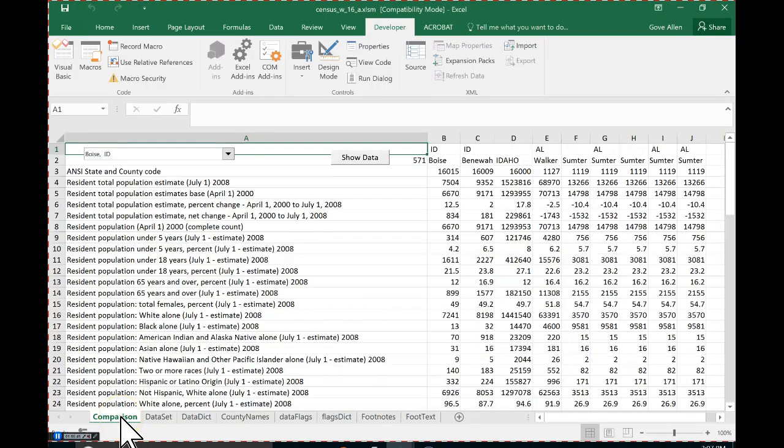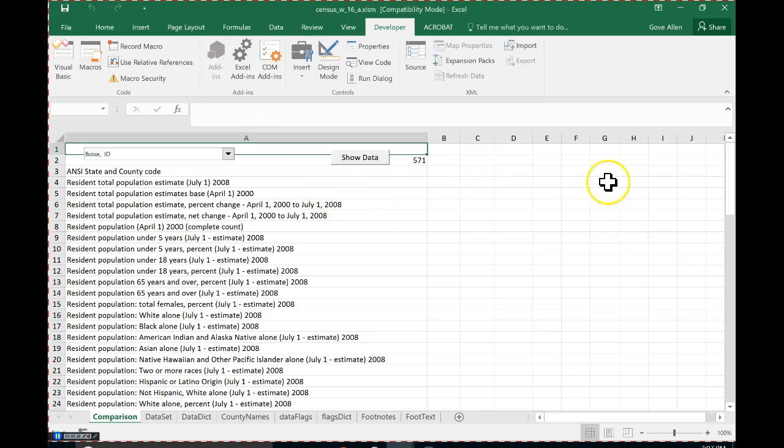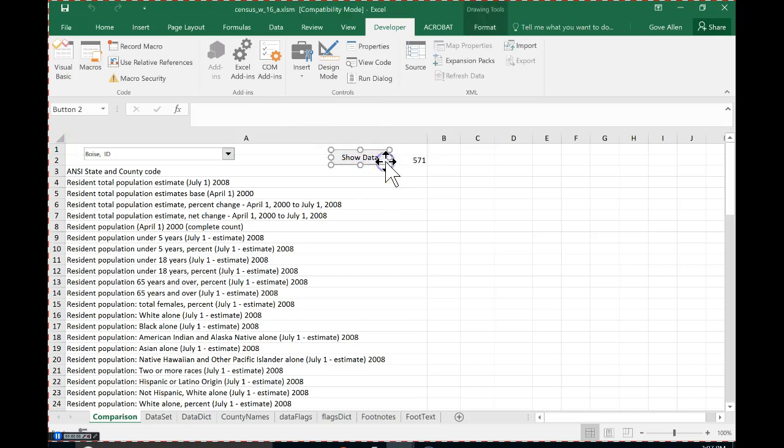Come up and take a look at the data. Run that, and sure enough, it blew that data away. So I'm feeling pretty good about it. Let me go ahead and put in a button to clear the data. I've got show data. I'll move this one over. You can select a button once you're working on it by holding the control key down. And now I'll insert another one. Developer tab, toolbox, insert a button.